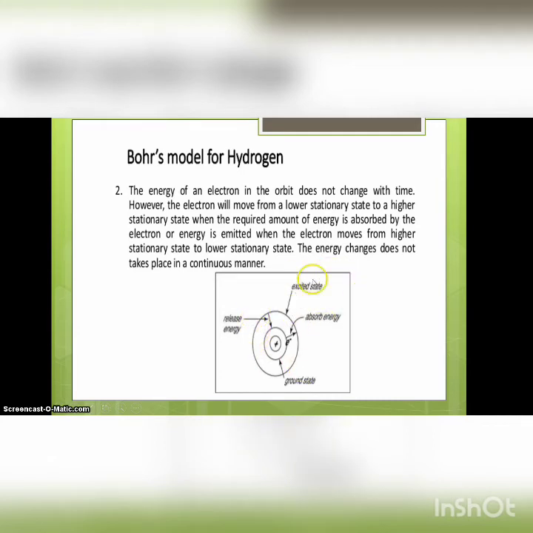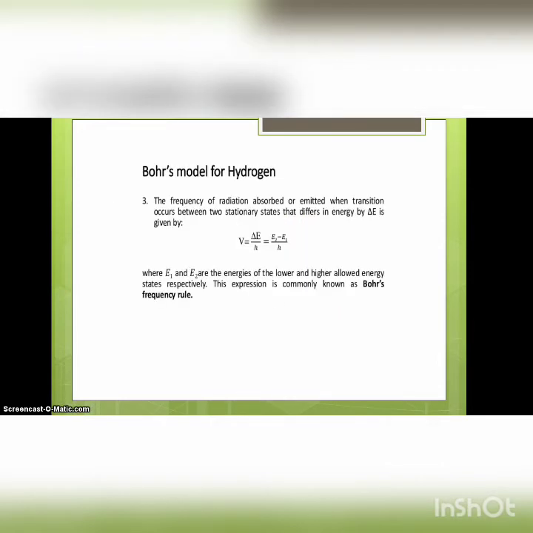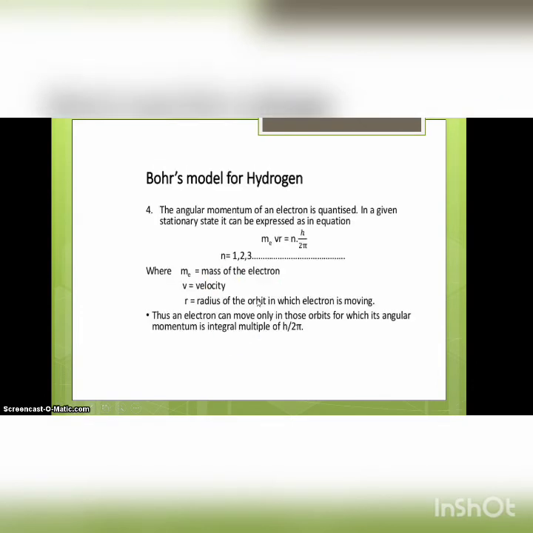Sometimes the electron absorbs energy and moves to a higher excited state, and this energy change does not take place in a continuous manner. We know that hv is equal to delta E, so the frequency is delta E by h, which is E2 minus E1 divided by h, where E2 is the higher energy level and E1 is the lower energy level. This is the Bohr frequency rule.